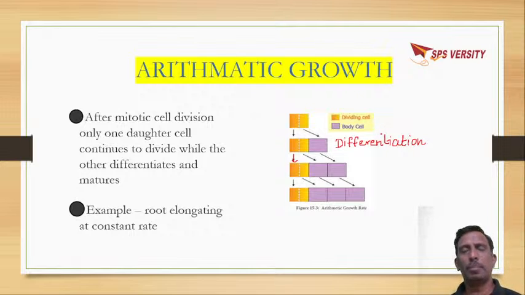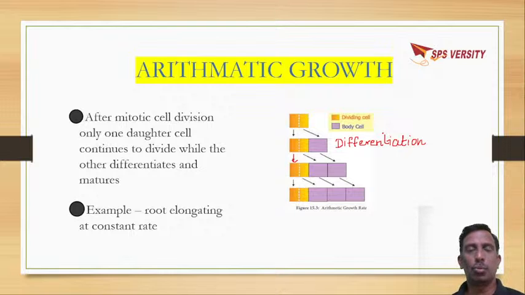The best example you can take is root elongation. So root apex, meristematic zone, elongation zone, and maturation zone.